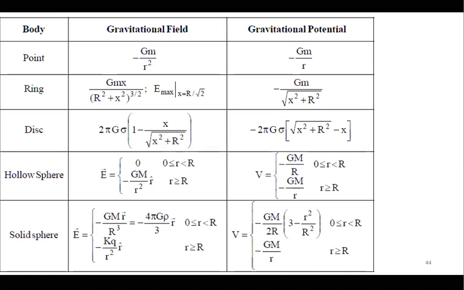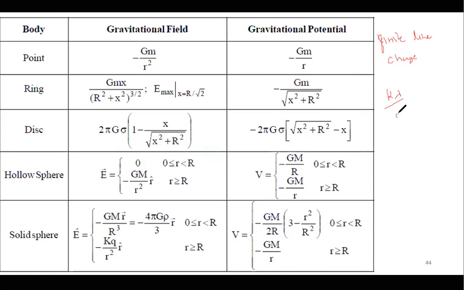So the different configurations that we have to know are: point, ring, disk, hollow sphere, solid sphere, right? And then again, your finite line charge. Then we talk about electric field. I hope all of you have already derived these formulas. In case of gravitation, it will be rod only. So I hope all of you remember the formula.